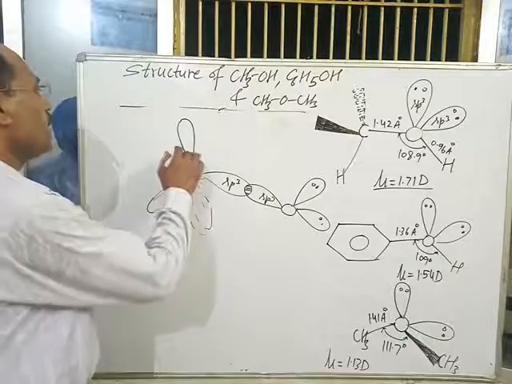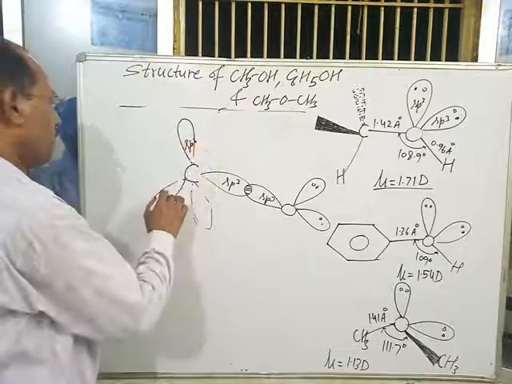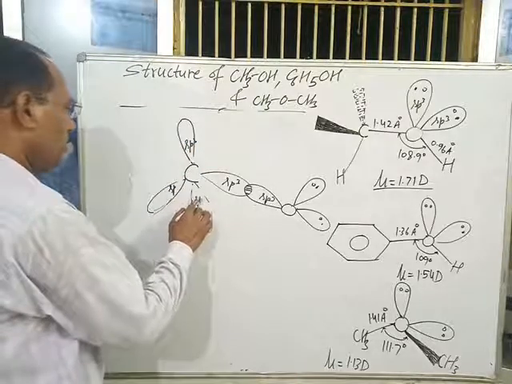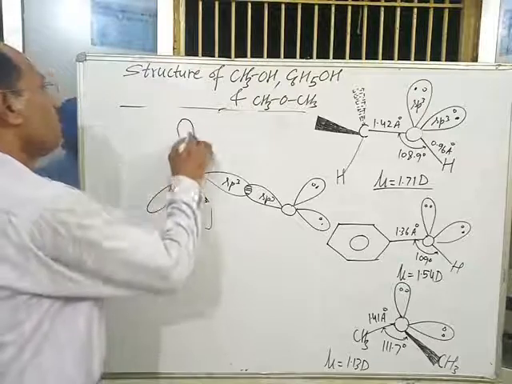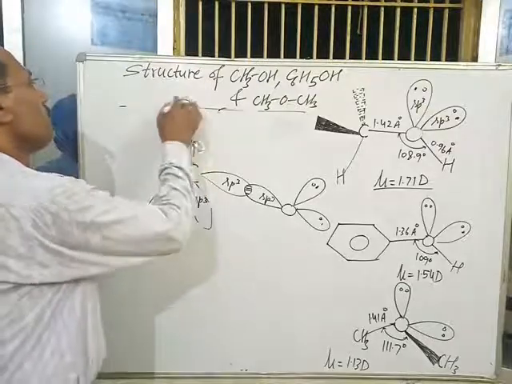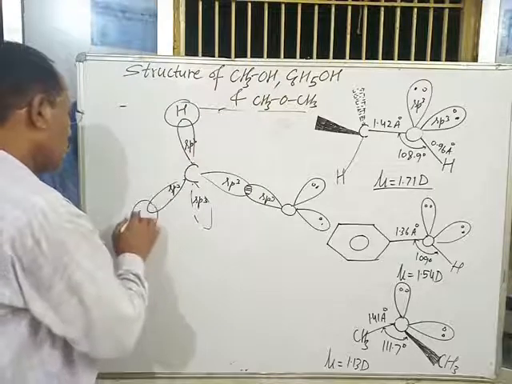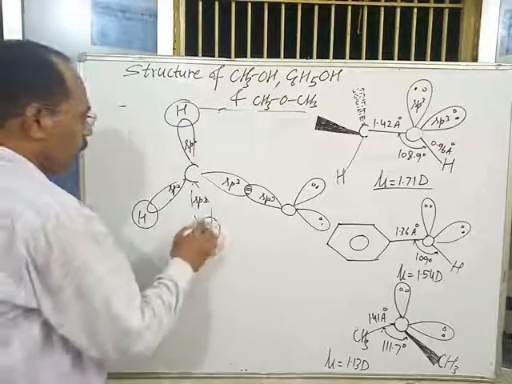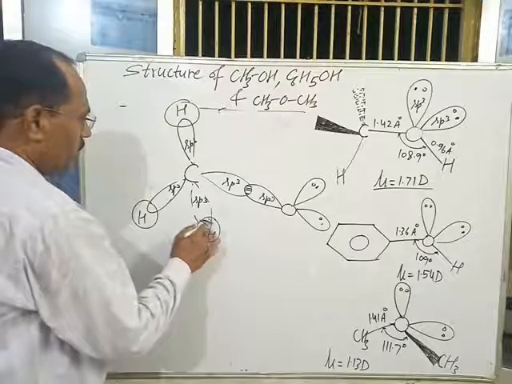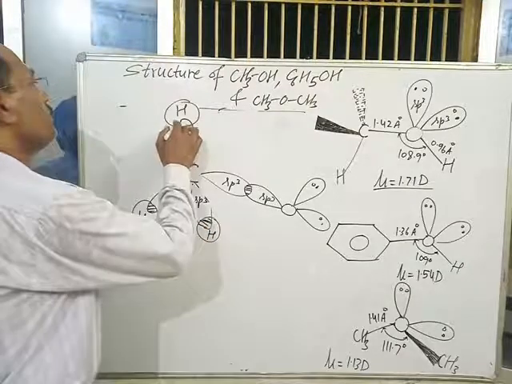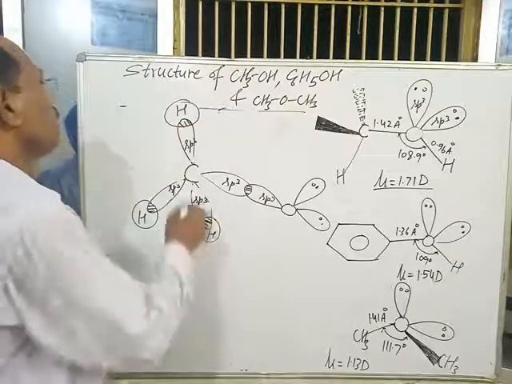The rest of the 3 sp3 hybrid orbitals of carbon in alcohol overlap with the atomic orbital of hydrogen and form 3 sp3-s sigma bonds.